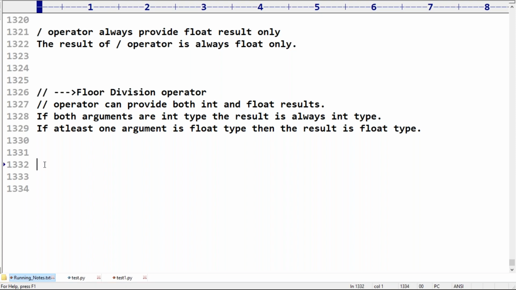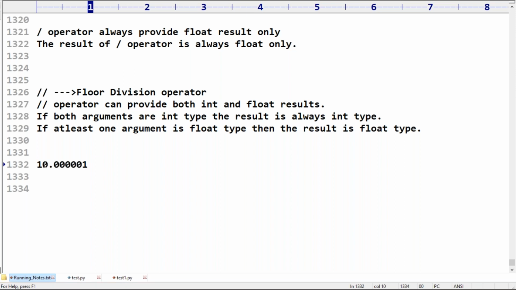Suppose I take 10.00001. Floor value means previous value, lower value. Ceil value means next value. Remember this one.